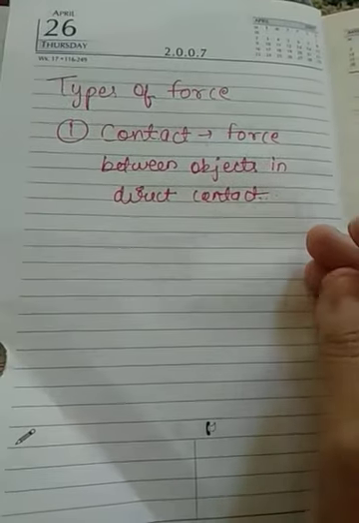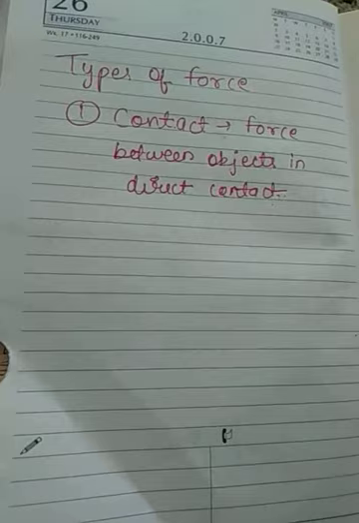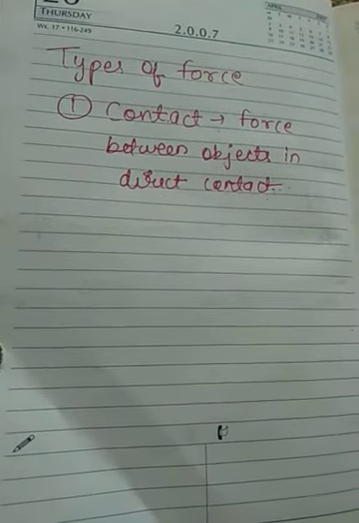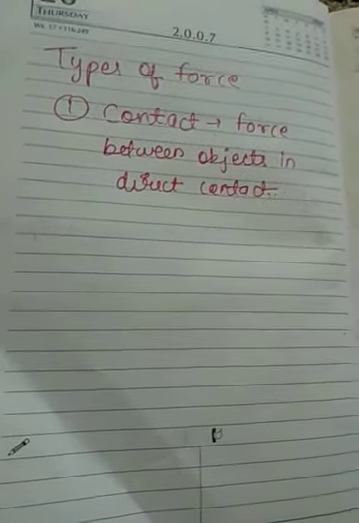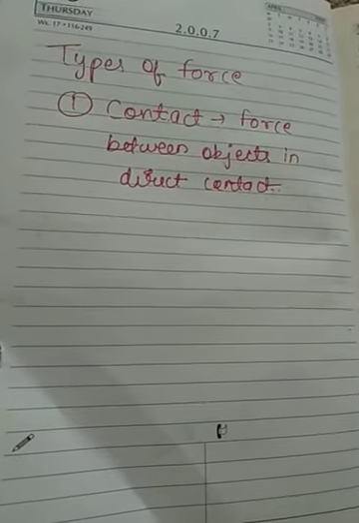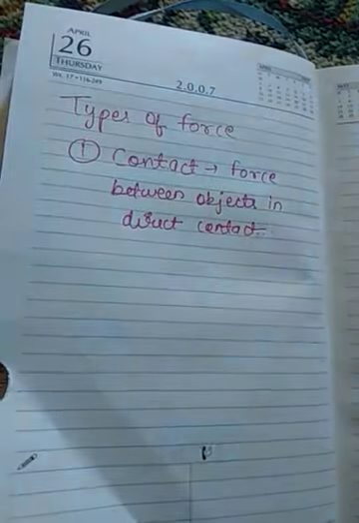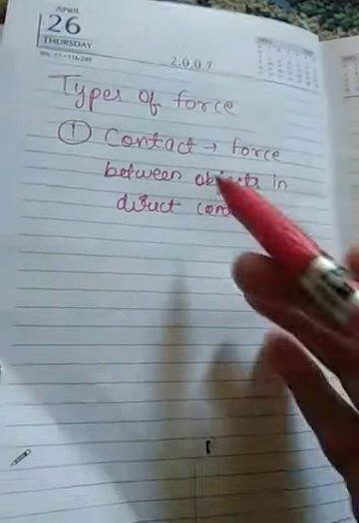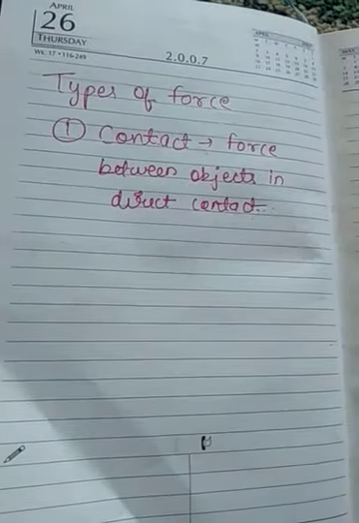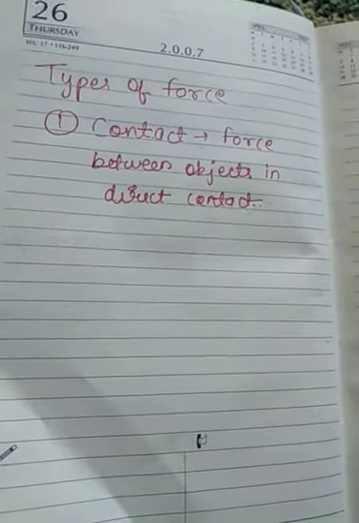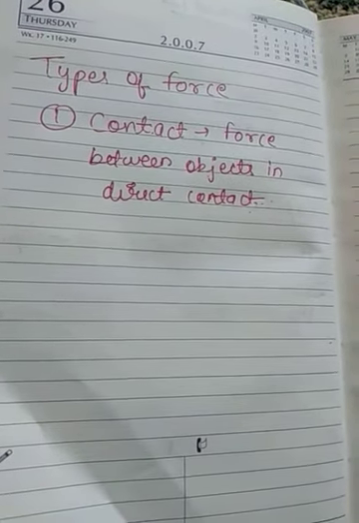Now when I say direct contact, it doesn't mean that they are always in direct contact. They can come in contact through a third object as well. Let me give you some examples. Muscular force and frictional force are all examples of contact forces. We will discuss these in detail. Let us take some common examples.